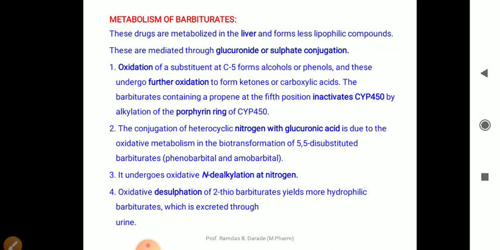Okay, so in simple words, the metabolism of barbiturates: in phase 1 reaction, barbiturates undergo oxidation, and after oxidation it undergoes the phase 2 reaction, particularly glucuronide conjugation. It forms the conjugate of glucuronic acid with the nitrogen of the barbiturates, particularly the nitrogen present in the ring system. So firstly it undergoes oxidation, and after that it undergoes glucuronide conjugation.